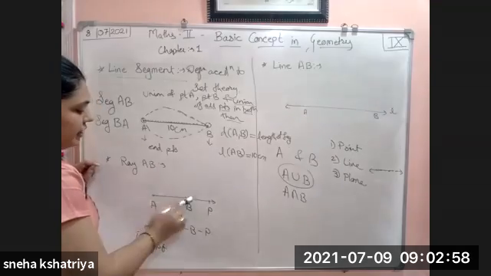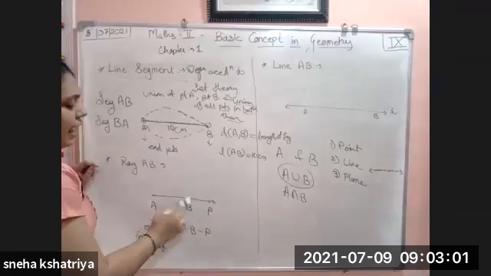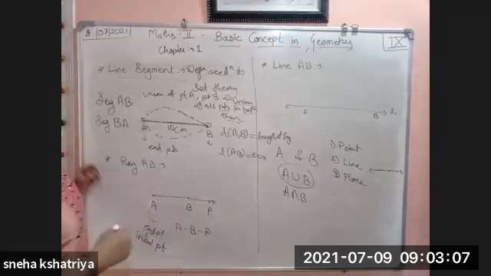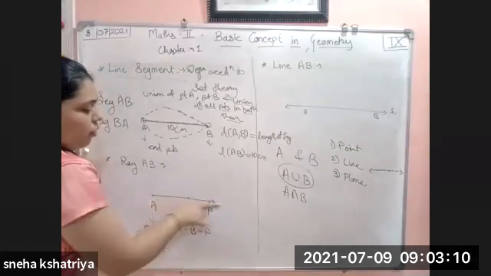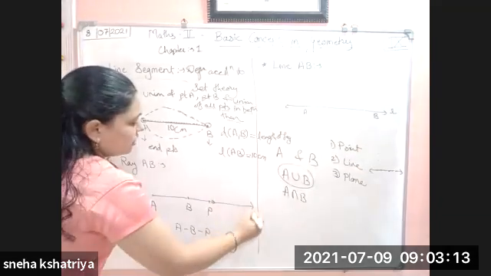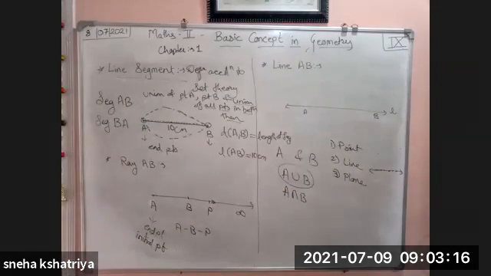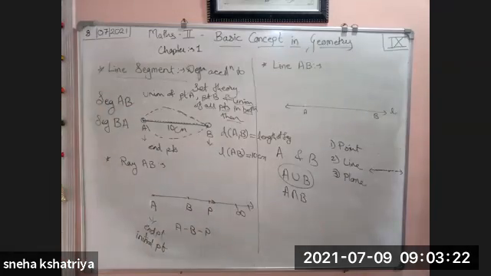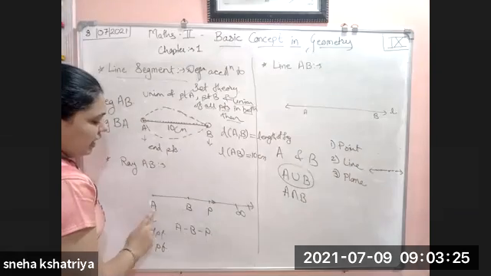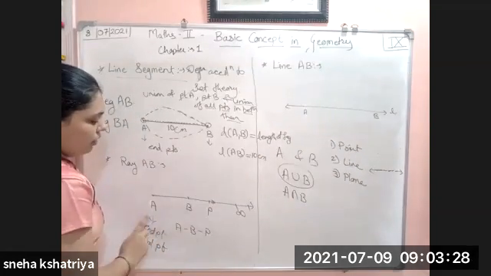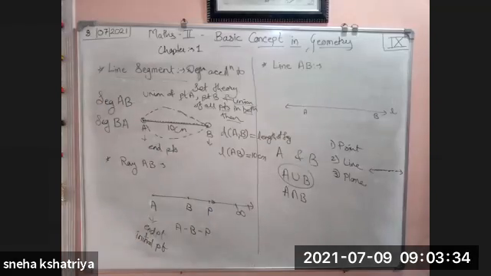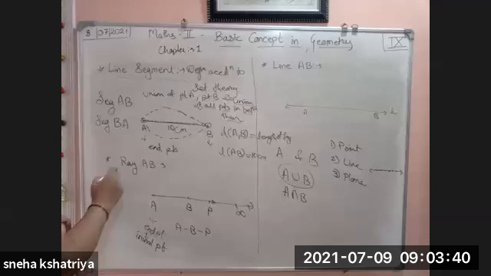So this is the definition of ray: it is the collection of points of segment AB and the union of all the points in between, and there is a point P outside B such that A-B-P, and where P lies, we don't know. So that's why the ray goes in an infinite direction. We don't know where it stops. Here P can be here, here, or here. Wherever it is, we don't know where P is. We only know that these three points A, B and P are collinear, and we don't know the position of P. So this was the definition of ray.